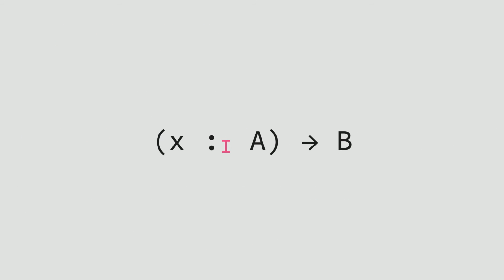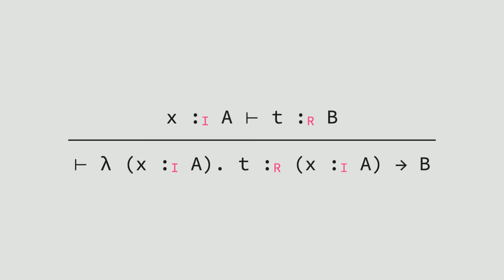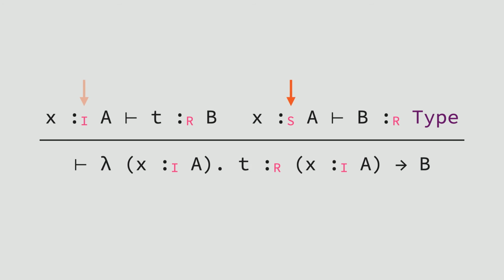The theory is then extended with irrelevant binders. For instance, here you have the type of functions taking an irrelevant argument, as evidenced by the I annotation. These are inhabited by functions for which the body can only use the variable x in irrelevant positions. The story is slightly different in the type, which may mention the variable x also in shape-irrelevant positions.